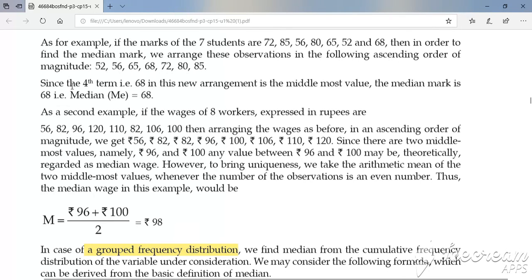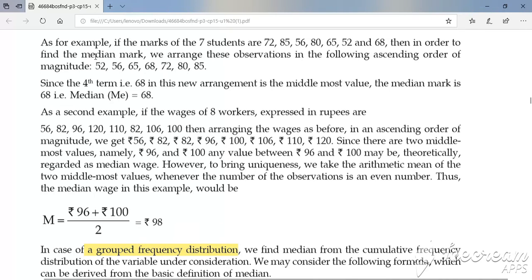So the fourth term, that is 68, in this new arrangement is the middlemost value. So the median mark is 68, or median of given data is 68. I hope you understood this. Median is nothing but the middlemost value when your data is either arranged in ascending or descending order.